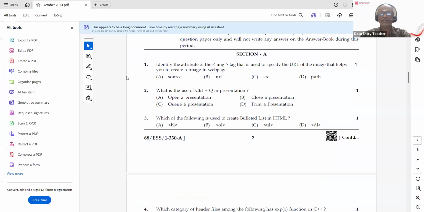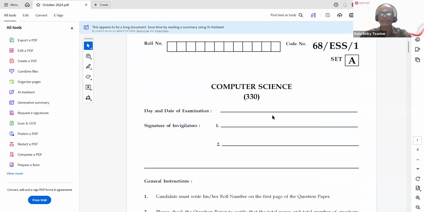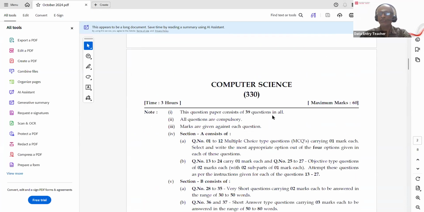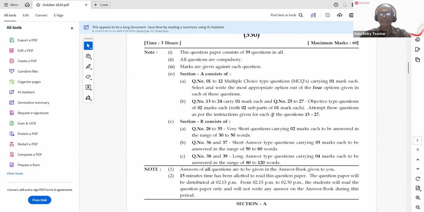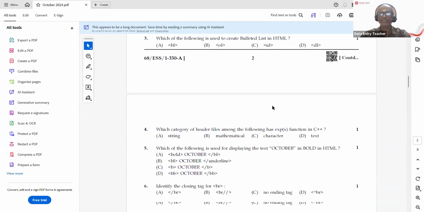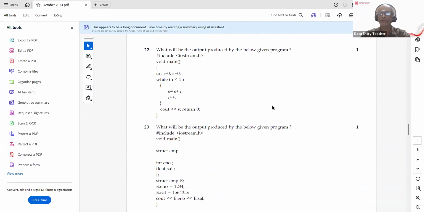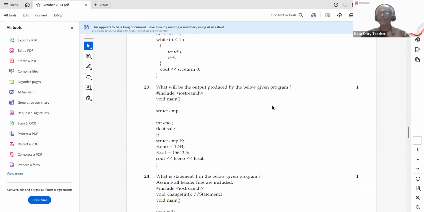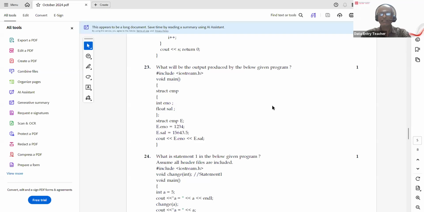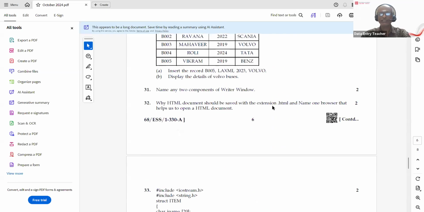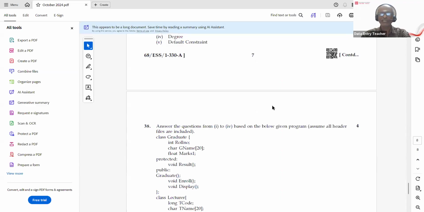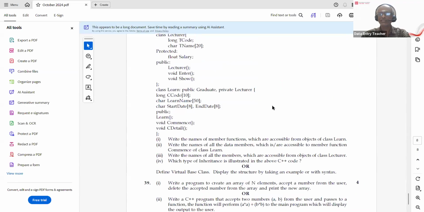So this is actually the question paper for October 2024. So you can see that there are 39 questions given. You can see section A, section B. There is no space here below the question. So I'll bring each question. I have the editable version, so I'll bring each question in the paintbrush and I'll be explaining it. Some programs I'll put on the C++ compiler and explain. So you have 39 questions here, which I'll bring and explain.